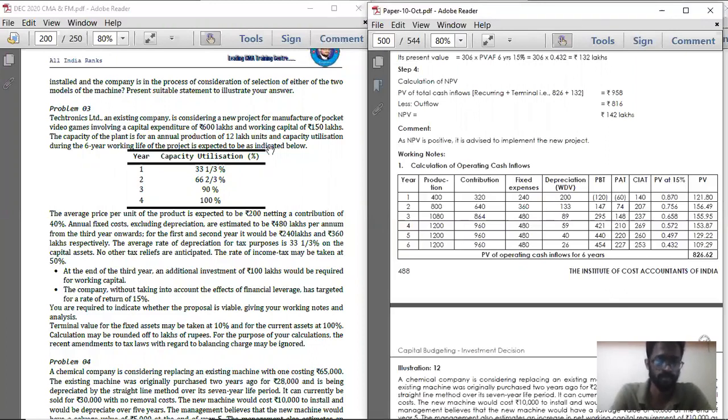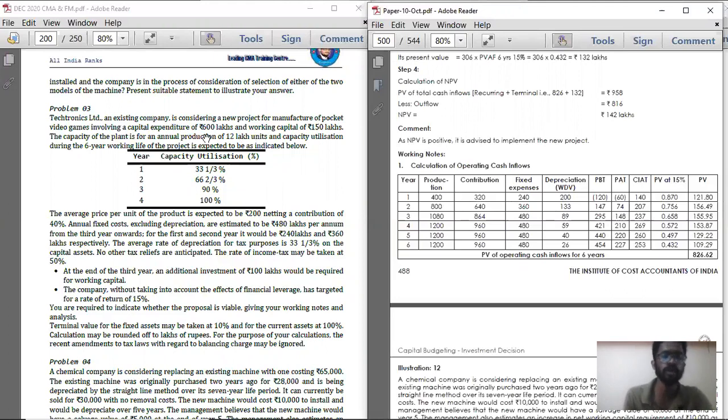Depreciation, see, for first year, 600 lakhs is the capital expenditure. So 600 into 33.33%, you are getting 200. So for first year, it is 200. If you deduct 200, how much is the capital expenditure left over? How much is the fixed asset book value left over? 600 minus 200, you're getting 400.